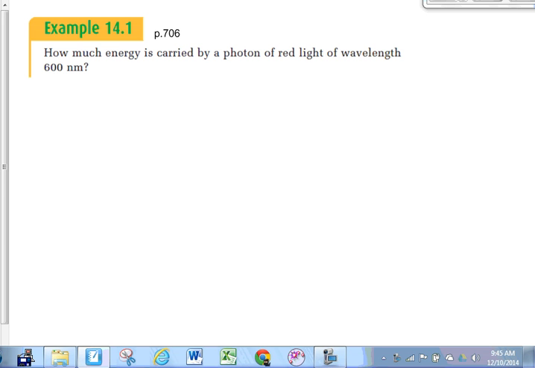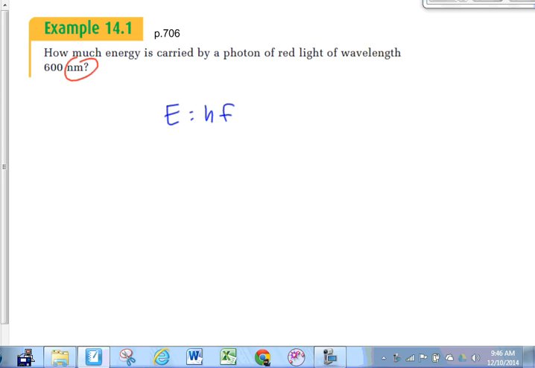So the first question here: how much energy is carried by a photon of red light with a wavelength of 600 nanometers? Straightforward question, really straightforward question. We got a unit there that we don't like, but other than that, pretty easy. We only have one equation for energy, right? E is equal to h times f. But wait a second. Maybe this isn't so straightforward. We're given wavelength here.